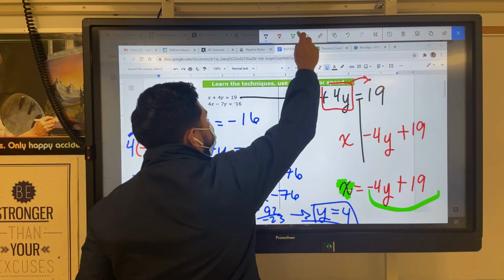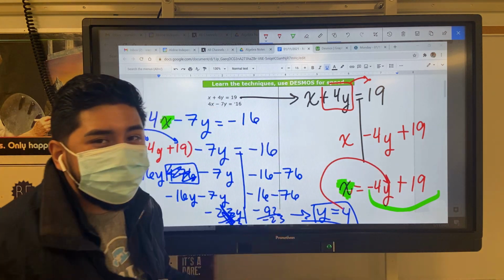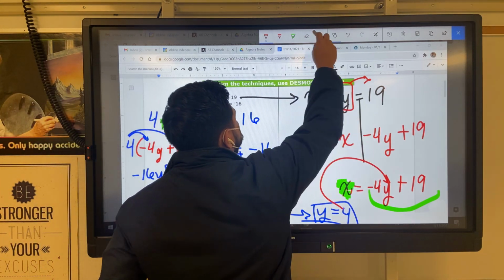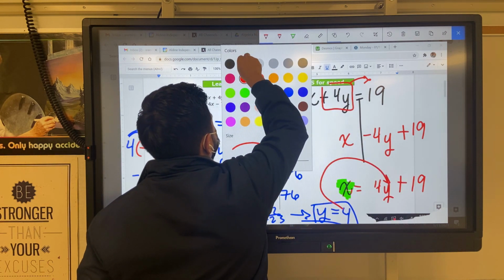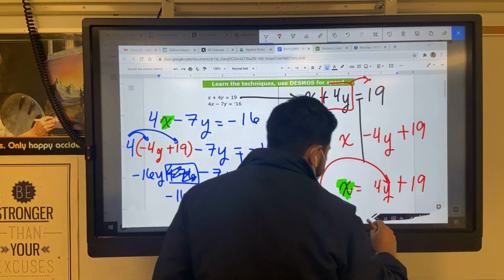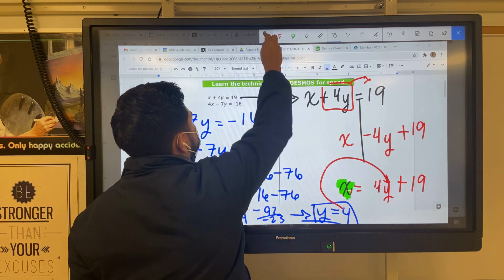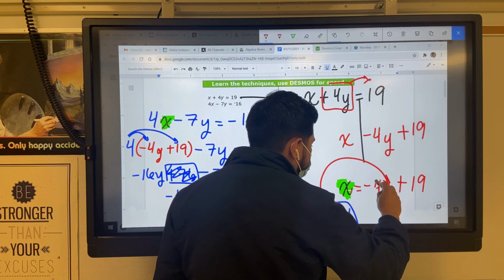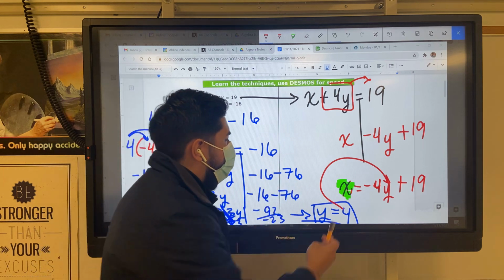Now I get to take this 4, put it in here. Yes, it's a lot of work. That's what I'm just saying. Stick to graphing so we can find out our x. Let me erase something real quick. That was a negative 4. Now I'm going to put this positive 4 where the y was, and we find out what my x is.